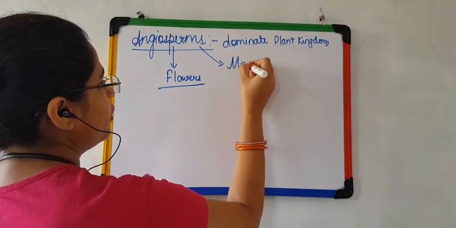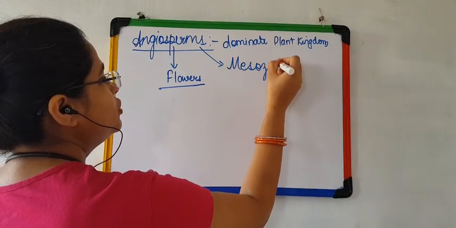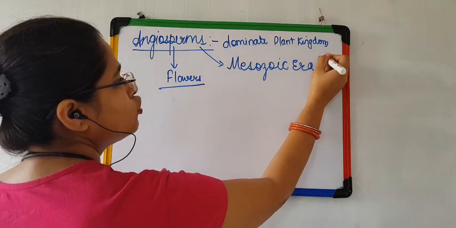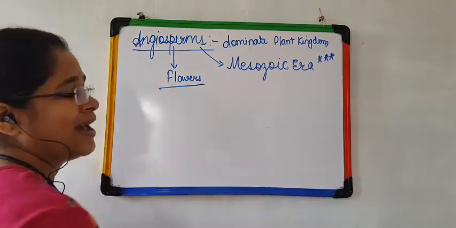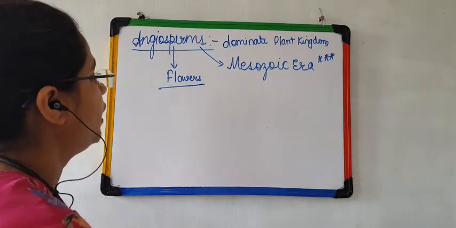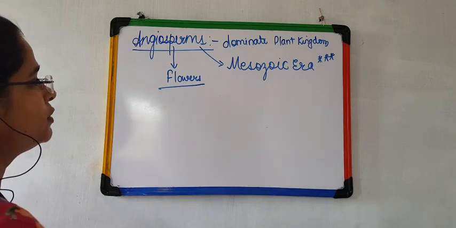Angiosperms originate on planet Earth. In which era? They originate in the Mesozoic era. We are going to study about all eras, epochs and periods in chapter number 7, that is evolution. Okay, so let us start with flowers.